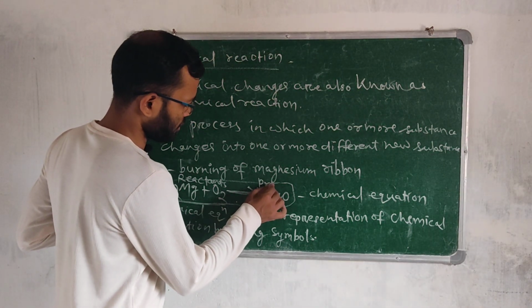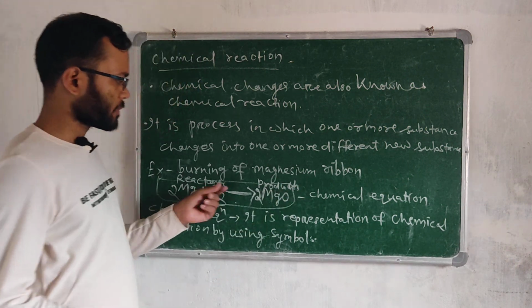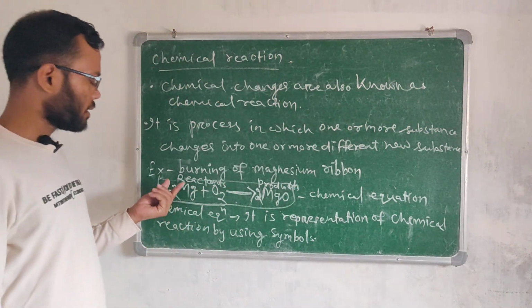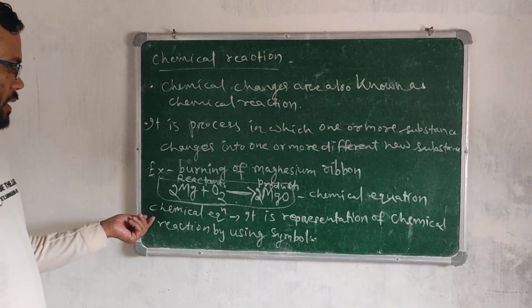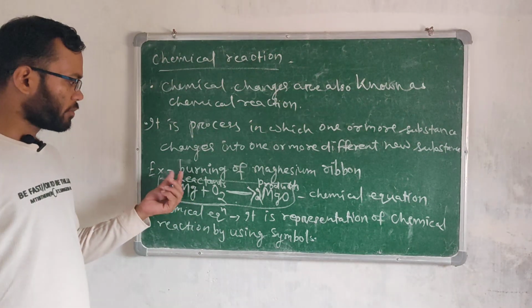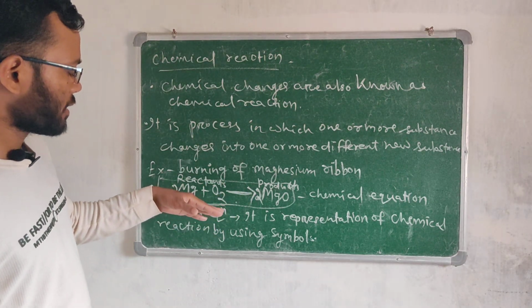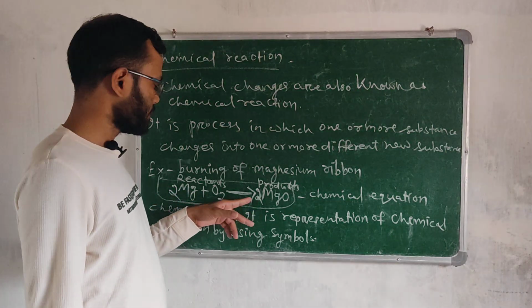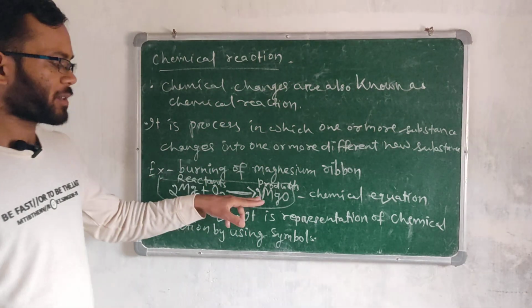We write the products on the right-hand side and the reactants on the left-hand side. The number of atoms on the reactant side and the product side must be equal.